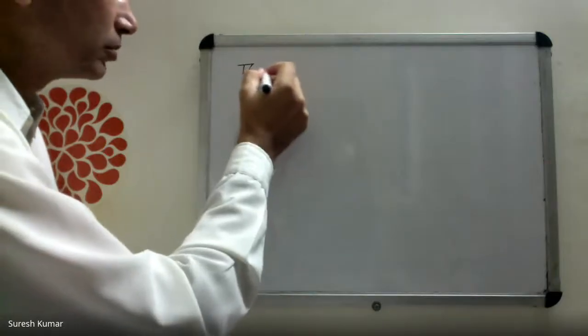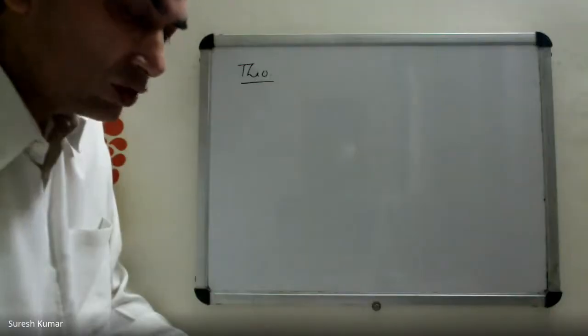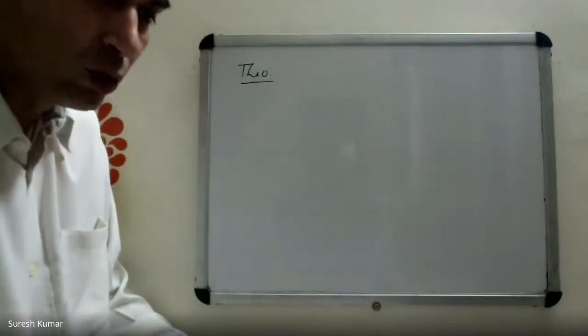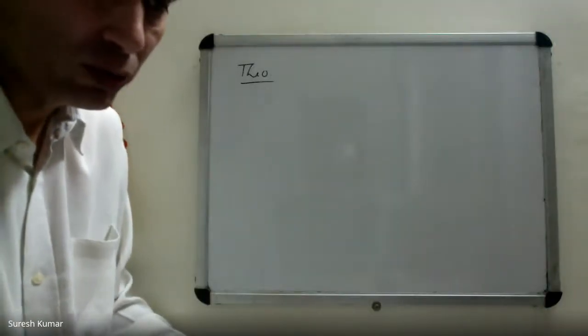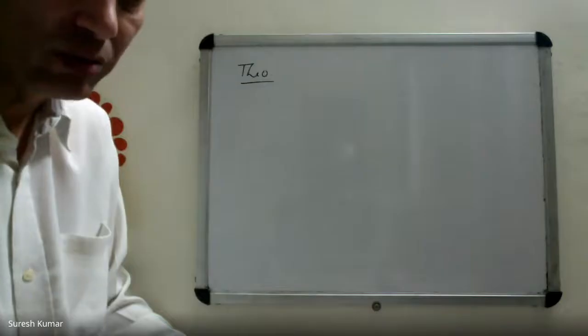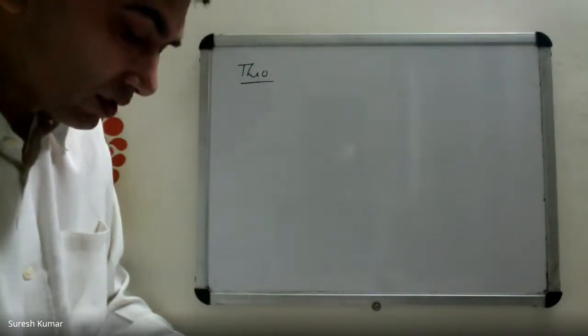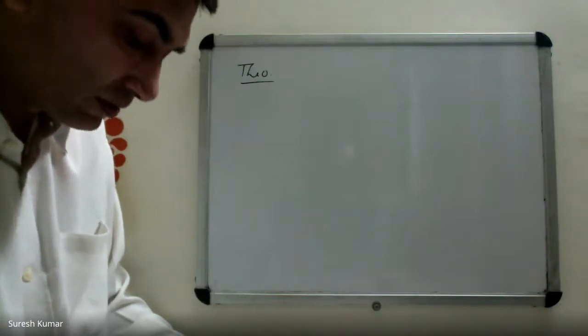Let's see a theorem. One important point, there are I think 4 to 5 theorems in this chapter. Proof is not there in the course. You need not do the proof, but I will discuss the proof here because the proof is very interesting. But you need not prepare that for the examination.